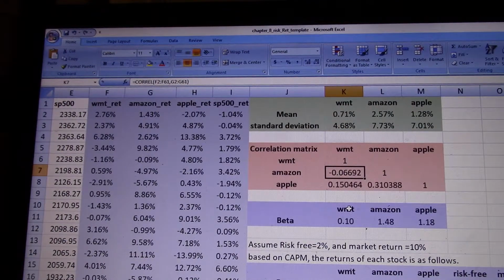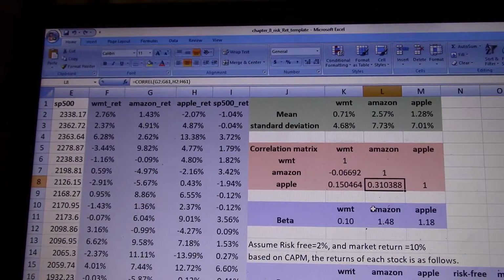But the correlation between Walmart and Amazon is negative 0.06692. Negative correlation means when Walmart stock goes up, Amazon's price goes down, so they move in opposite directions. But Walmart and Apple's correlation is high and positive, and that means the two stocks move along. Most of the time, stock prices in the U.S. stock market move along because it's all driven by macroeconomic data. So U.S. stocks are usually positively correlated, and this is Amazon and Apple's correlation.